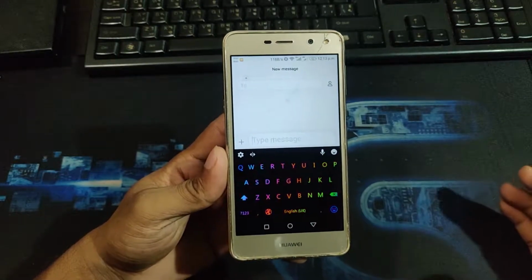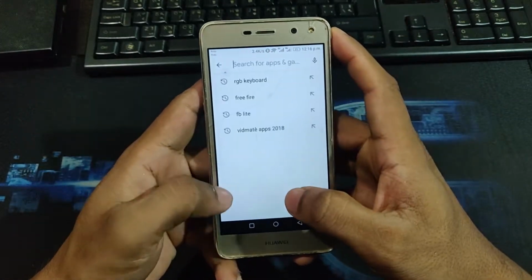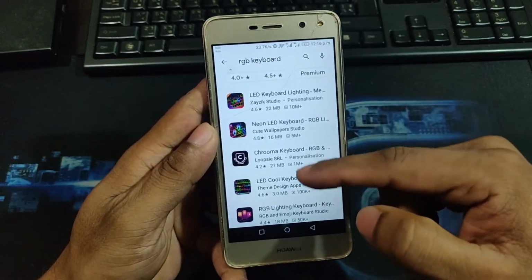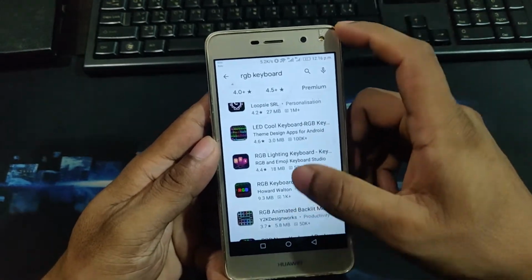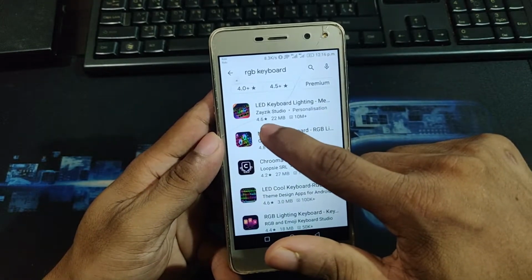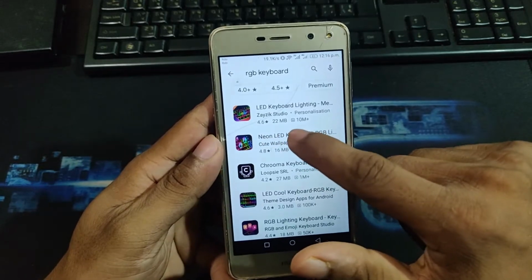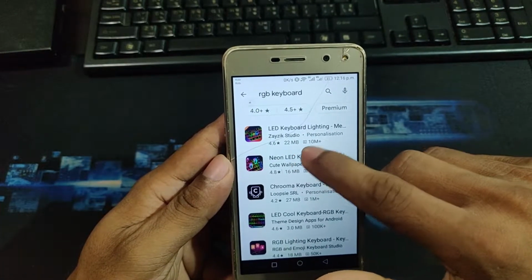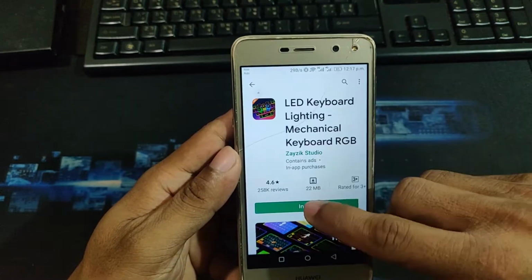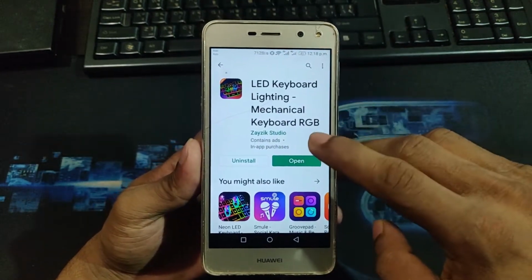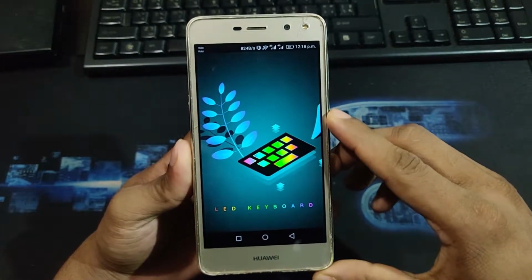So let's get started. First of all, go to Play Store and search for RGB keyboard, and as you can see here are lots of applications that work the same, but today I'm downloading LED Keyboard Lighting. It has 4.6 stars and it is only 22 megabytes. It has also been downloaded 10 million times. So click and download. Guys, download done, click open, and as you can see it's opening.